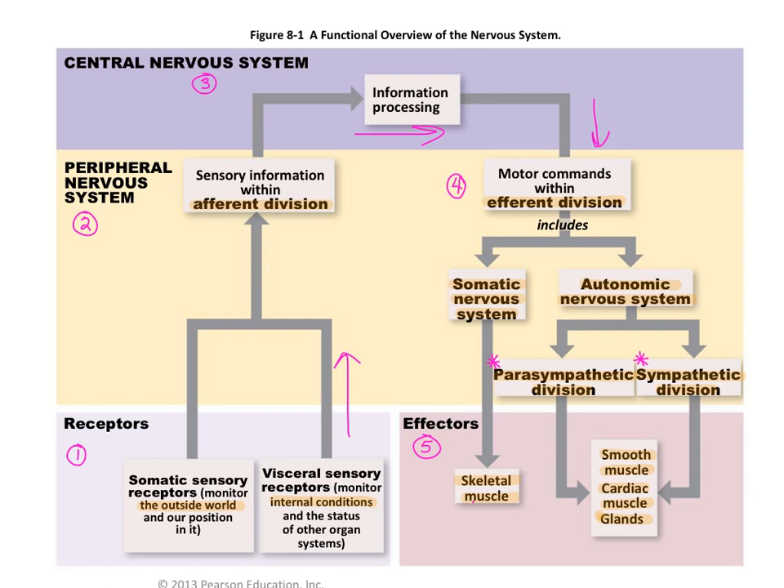And it will either go to the somatic system or the autonomic system, or both. If it goes to the somatic system, it will go to the skeletal muscles. In the autonomic nervous system, it'll go to either the parasympathetic division or the sympathetic division.